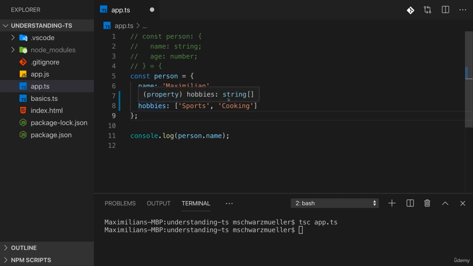Now, this is the type TypeScript inferred. It saw that here we have an array and that we only have strings in there, so it inferred that hobbies probably should be an array of strings. And indeed, for hobbies, that makes a lot of sense.